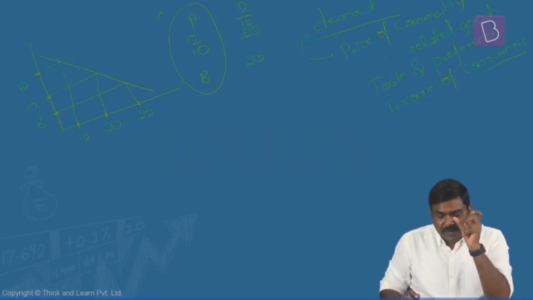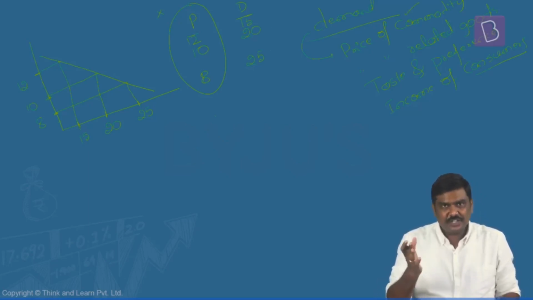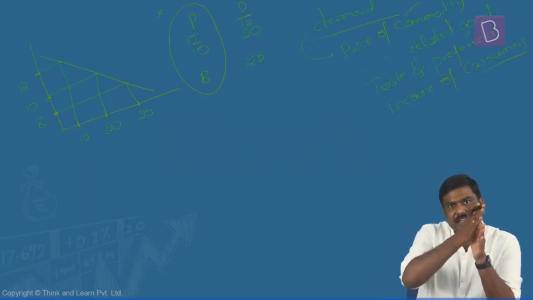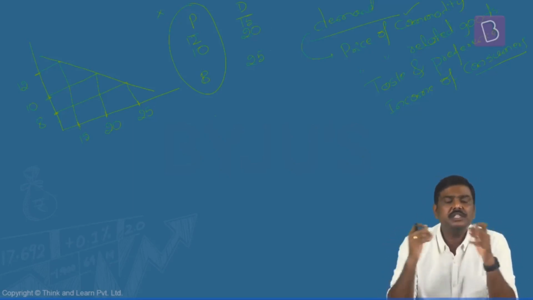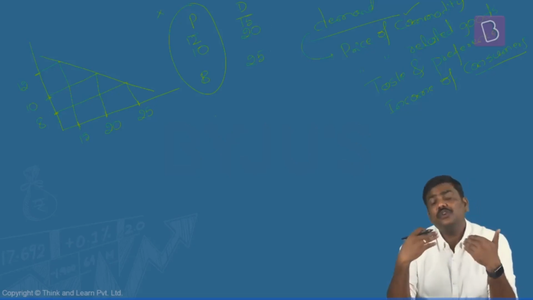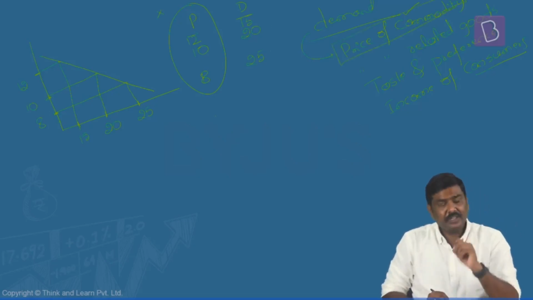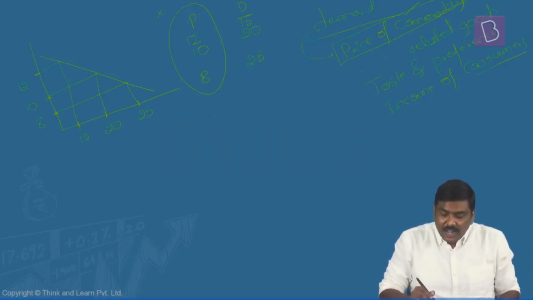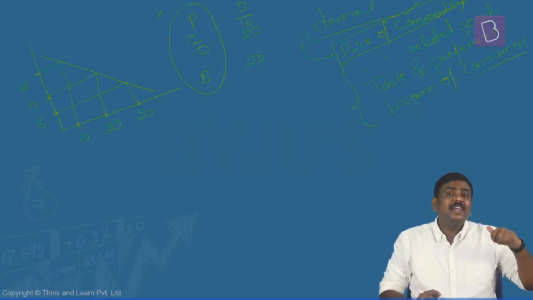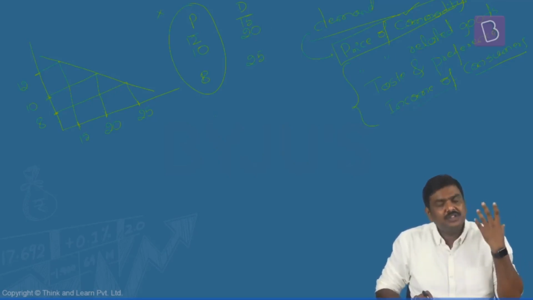Now, in case of movement along the curve, I'm simply saying it is the first factor which changes, as a result of which you will see there is movement along the curve. Price changes, quantity should also change. But in case of a shift of the curve, the first parameter doesn't change. The first, that is the price of the commodity, doesn't change. Rather, other factors such as taste and preference, price of the related goods, income of the consumer, etc. change.